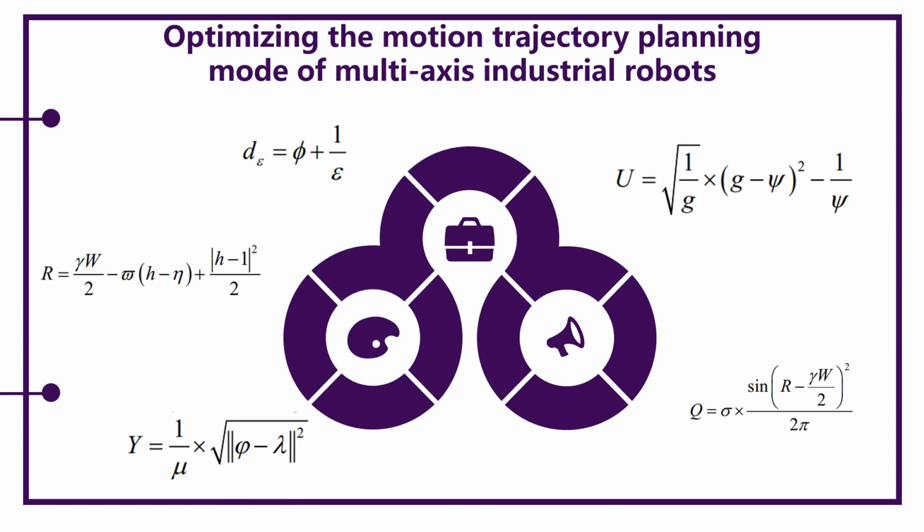The motion mode of multi-axis introduction robot is used to first plan the motion trajectory of the foot, and then use inverse kinematics to calculate the angle of each joint, and finally use the servo control to drive the joint servo.